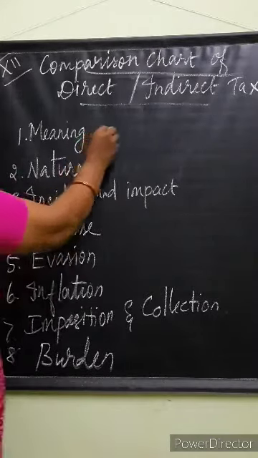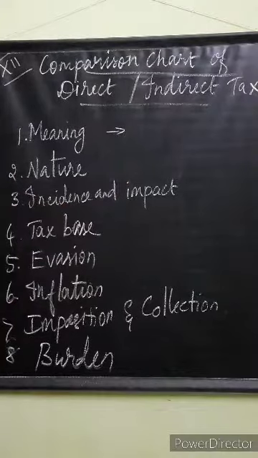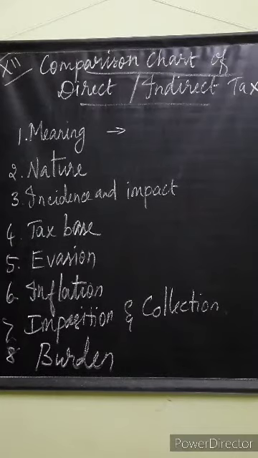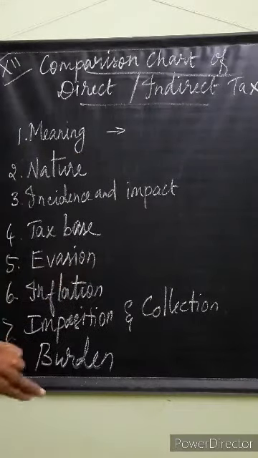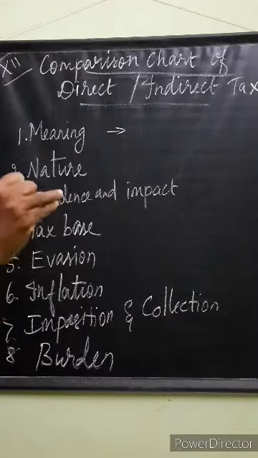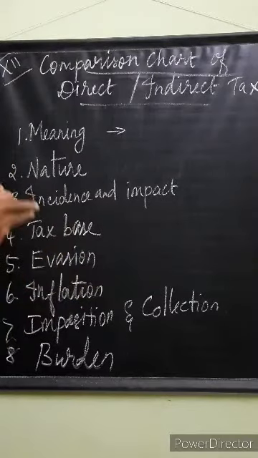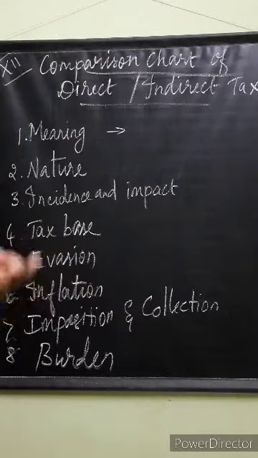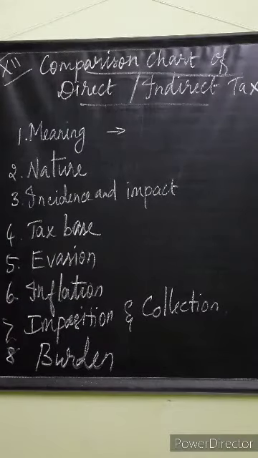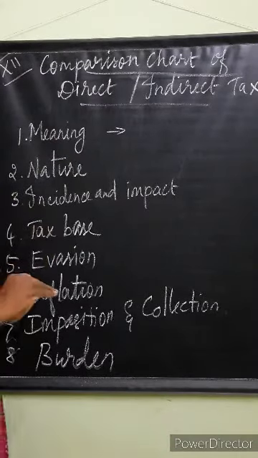First one, meaning. What is the meaning of direct tax? It refers to the tax which is levied on the person's income or wealth, isn't it? The direct tax is only imposed on the person's income or property, that means wealth. But the indirect tax is levied on the person who consumes the goods and services, isn't it?